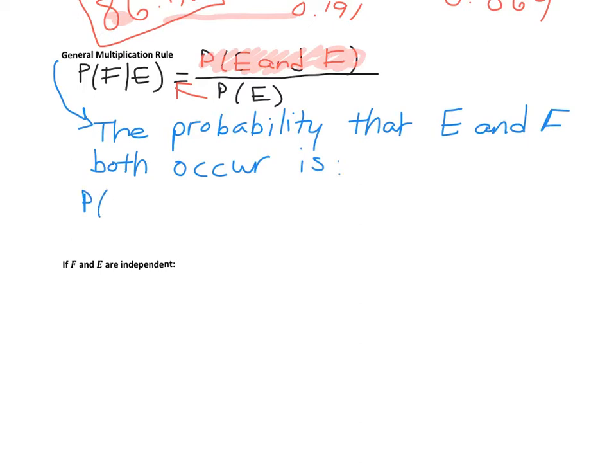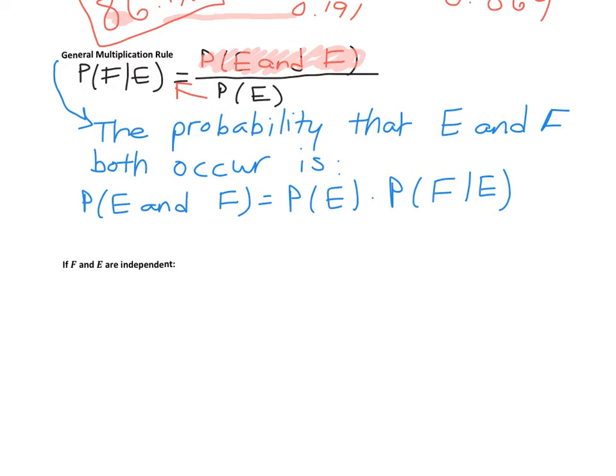The probability of E and F is the probability of E times the probability of F. That was our old multiplication rule, but to make it for any events E and F, we're going to say given that E has already occurred. All right, and there you go.